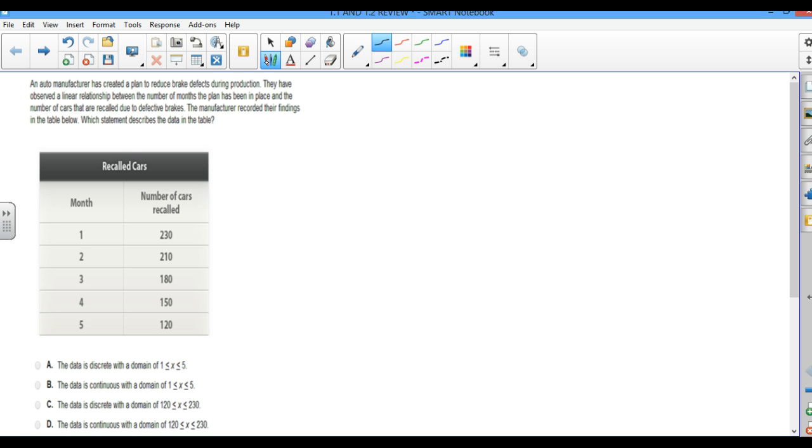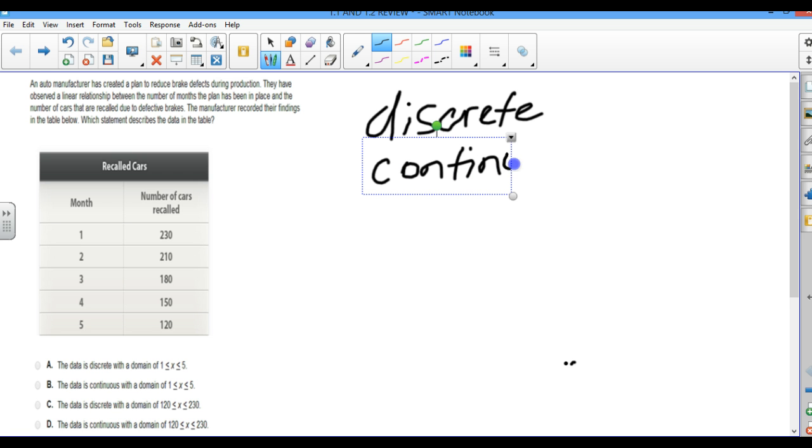So I'm seeing the words domain, discrete and continuous in the answers. That means those are words that I'm going to need to know. Okay, so I'm going to go ahead and jot them down to the side. We have discrete, continuous, and another word that I see in the answers is domain. So that means I really need to know what's going on here.